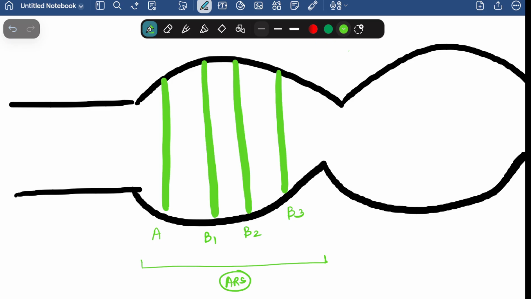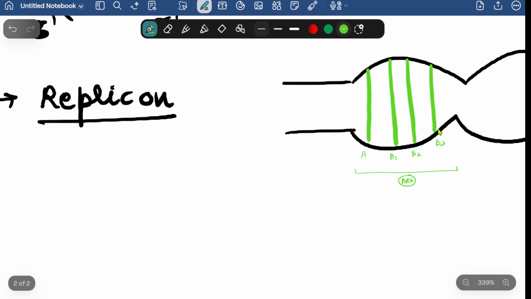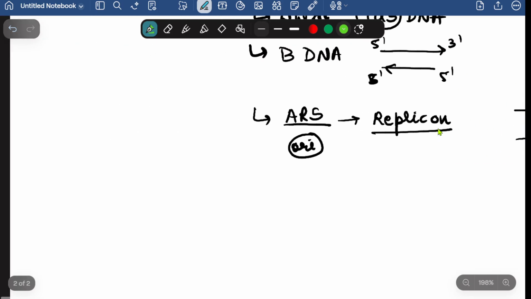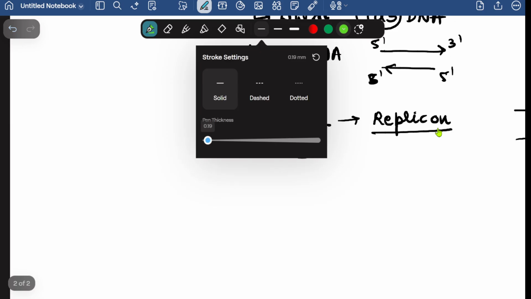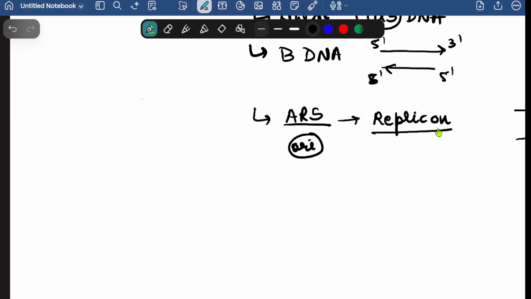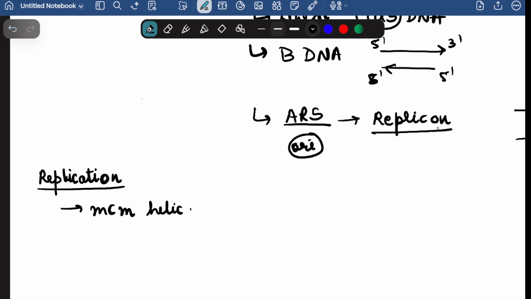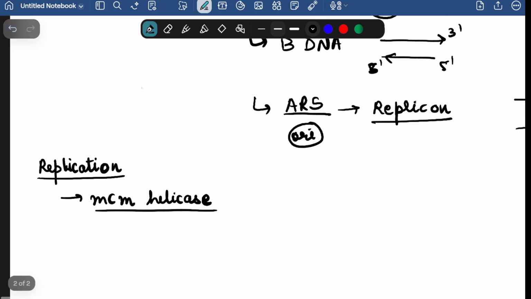Now we should know how the replication will take place. The replication will take place with one of the very important helicases, as we were discussing in the case of prokaryotes. There it was DnaB helicase, but in the case of eukaryotes, the replication starts with one of the very important enzymes, and it is MCM helicase. So here, instead of DnaB helicase, we will require the MCM helicase.